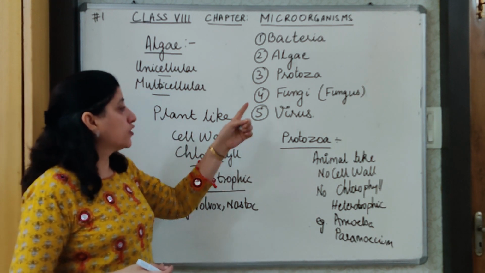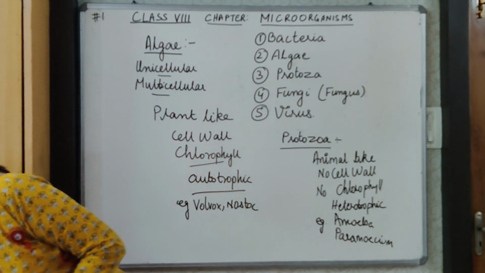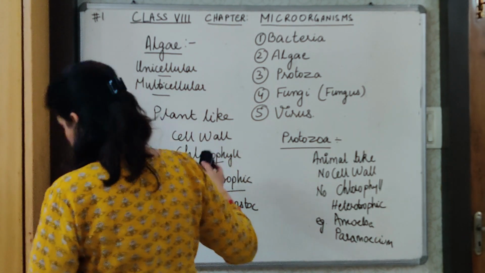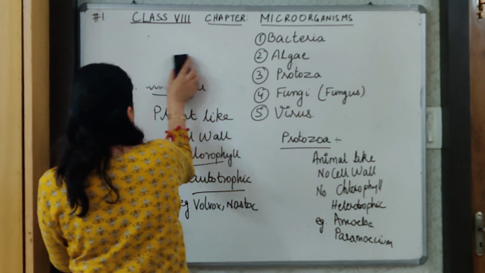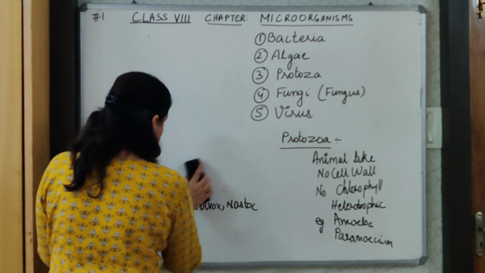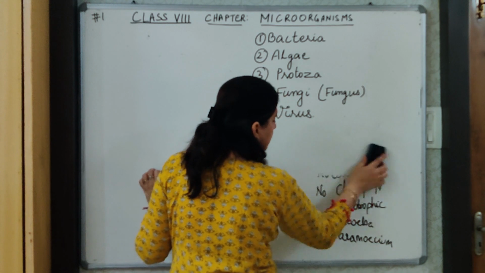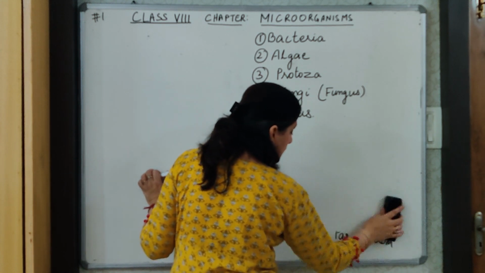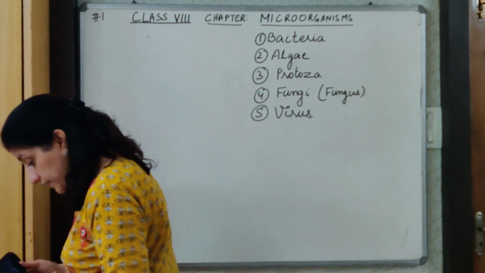So next we will move on to the next category, the fungi or the fungus. I hope these 3 categories are clear to you. Next we will move on to the next category, the fungus.